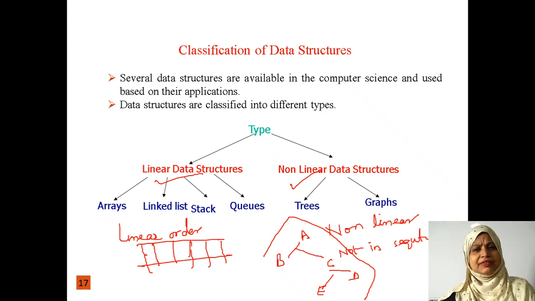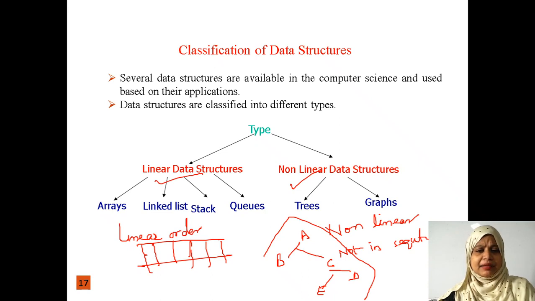In trees and graphs also we store information, but the storing of information is not going to be in a linear order, right? Already you know what arrays are, already you know what structures are. Now in this session I am going to explain how you are going to represent stacks, queues, linked lists, all those things, right?